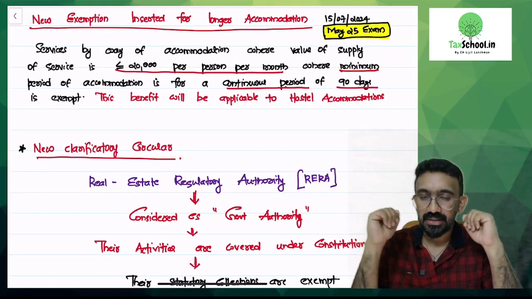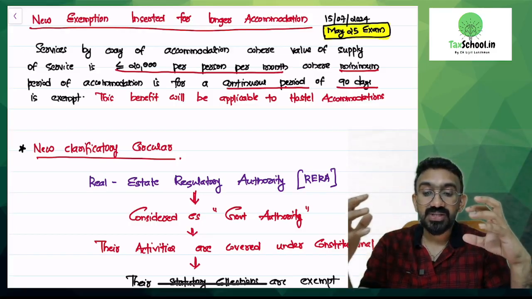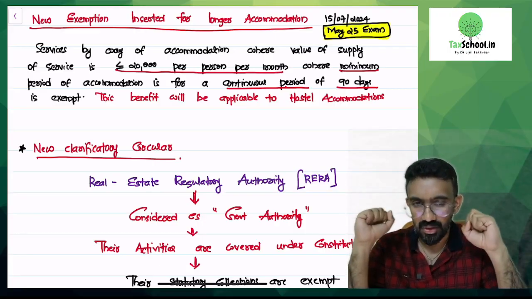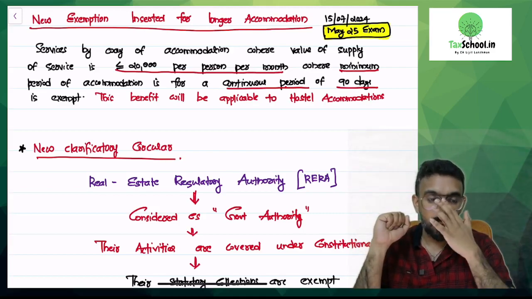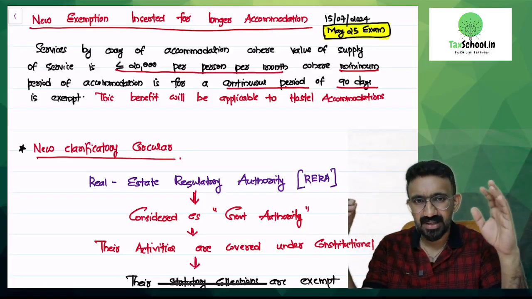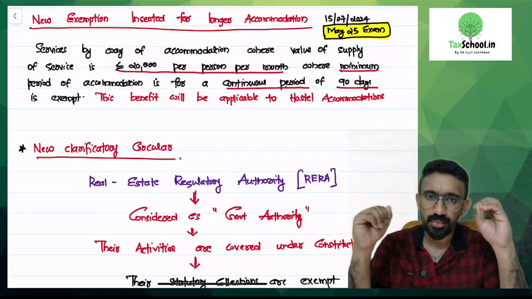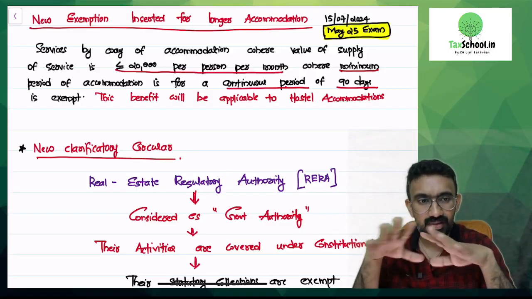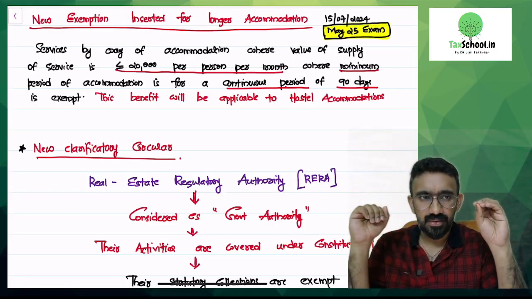It was a long demand, after the hostel accommodations. There was always a confusion whether hostel accommodations are taxable under GST or not. Why there was a confusion is because a couple of years back, there was an exemption long back where you book the hotel room for less than 1000 rupees, there was no GST. Today, that exemption is not available. So, hotel room if you book for 10 rupees, 100 rupees, 500 rupees or 1000 rupees or 10,000 rupees, it will always be taxable. The tax rate alone would change. So, it is always taxable in terms of hotel accommodation.